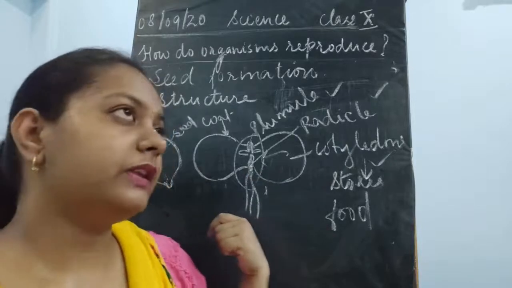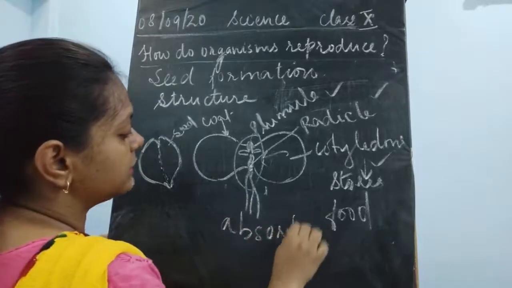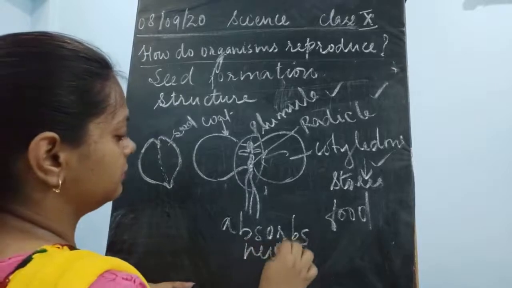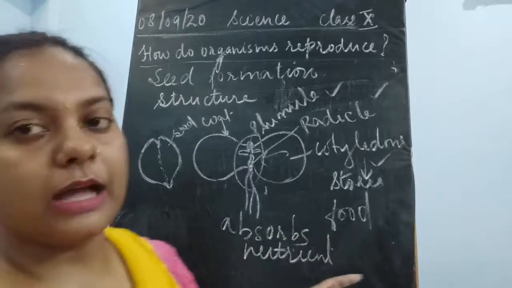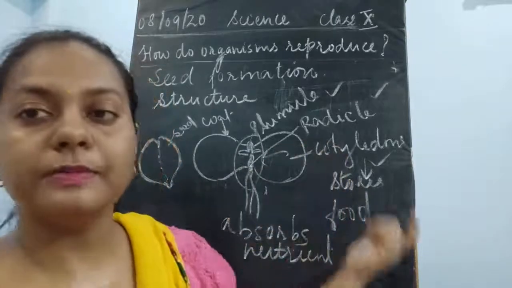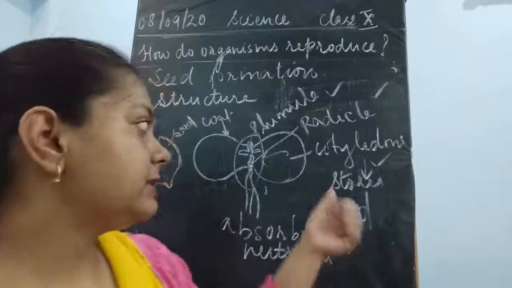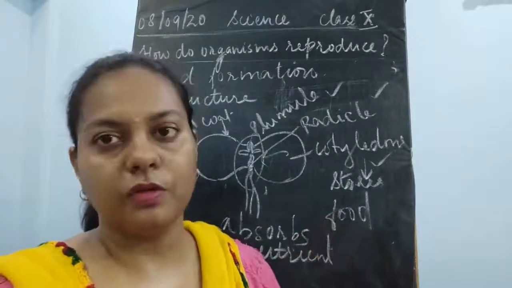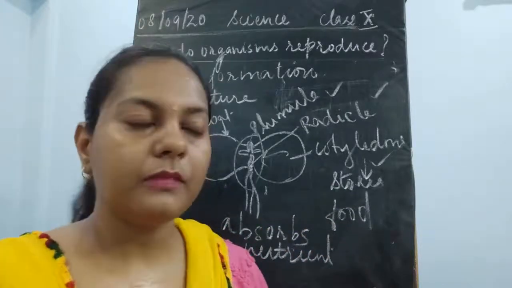This root will absorb nutrients. Once it absorbs nutrients, the cotyledon stops giving food. Almost all the food stored inside the cotyledon is used up when the radicle develops into the roots.